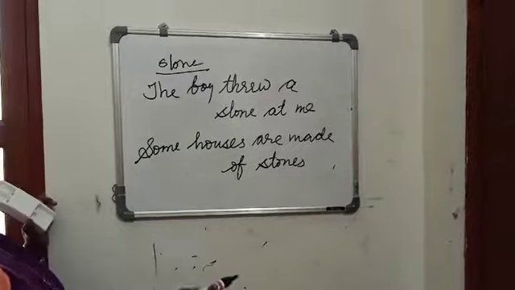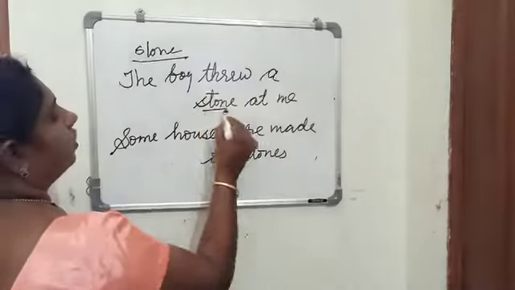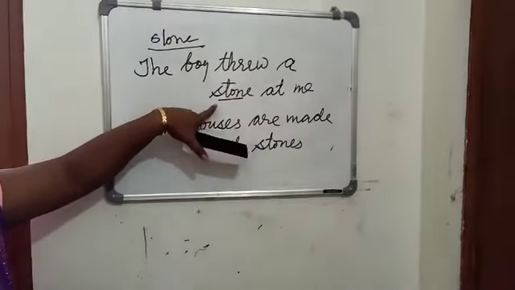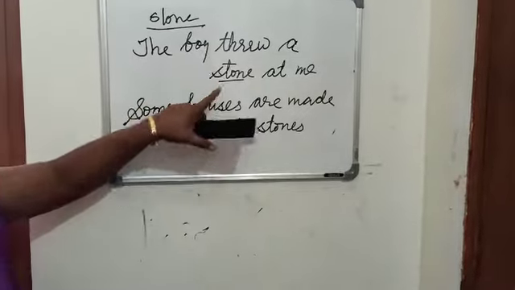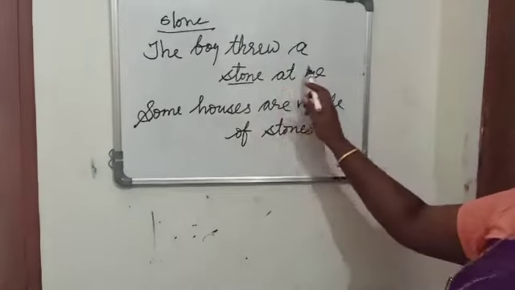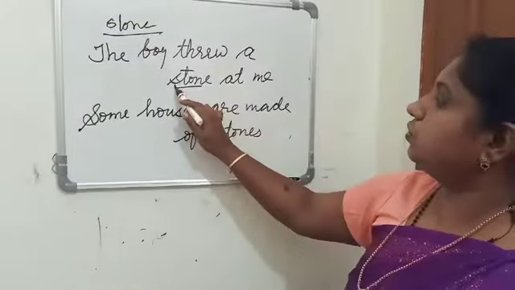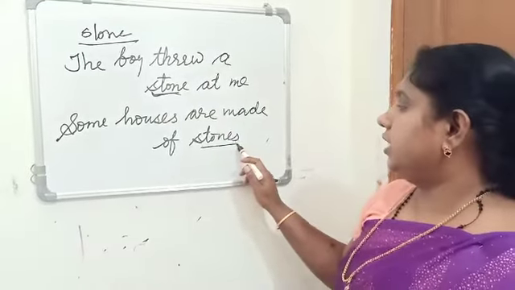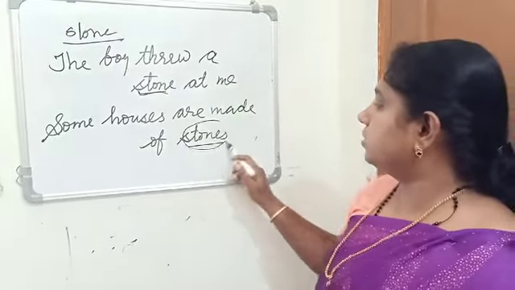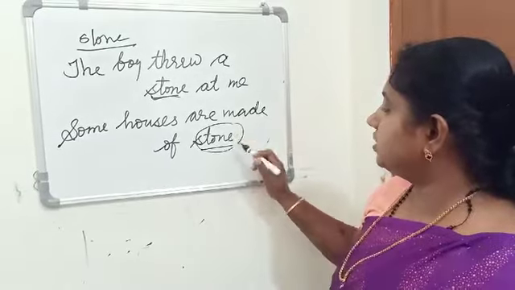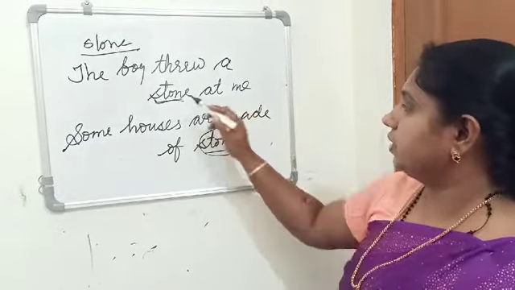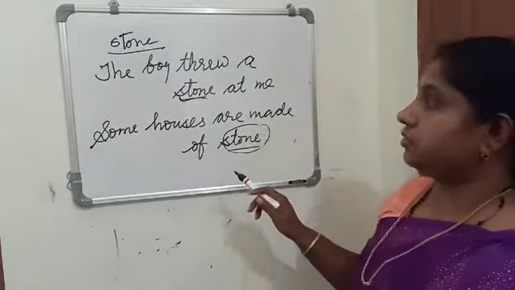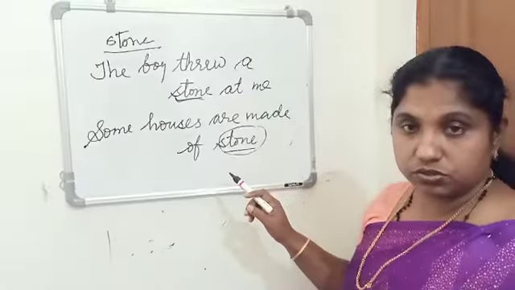So here, stone. In the first sentence, the boy threw a stone at me. Here stone is used as a countable. Second sentence, some houses are made of stones. Here stone is used as uncountable. So that means the same noun can be used as a countable and uncountable. Understood now? Okay.